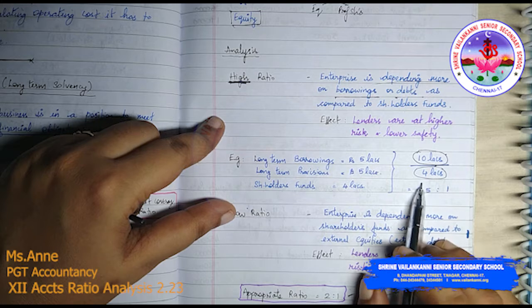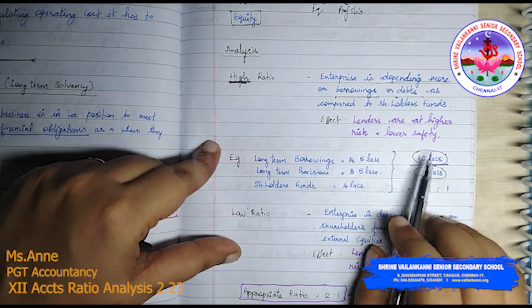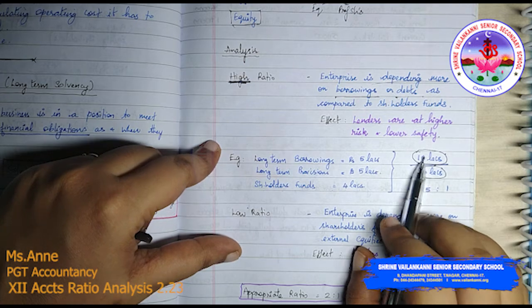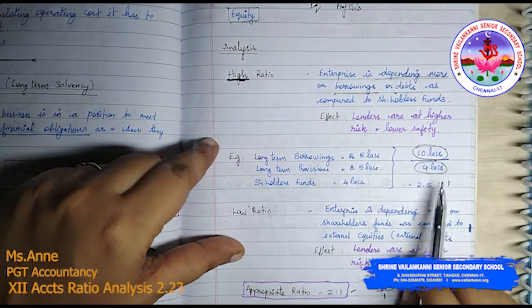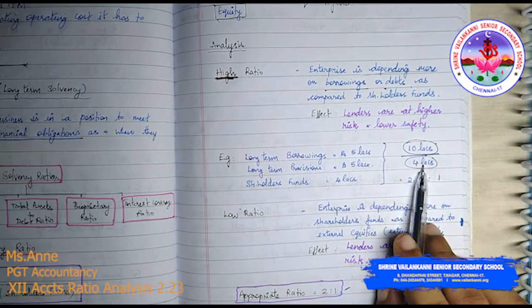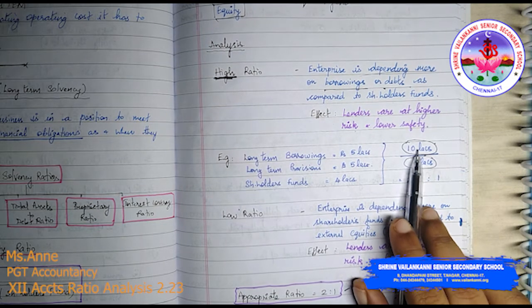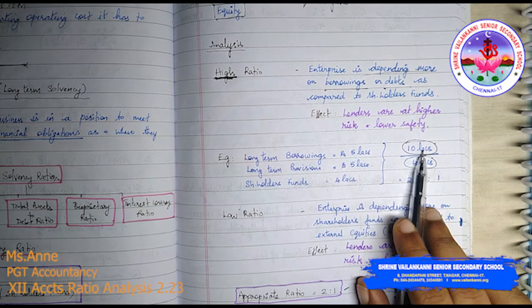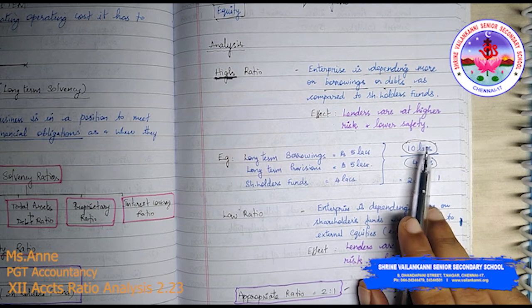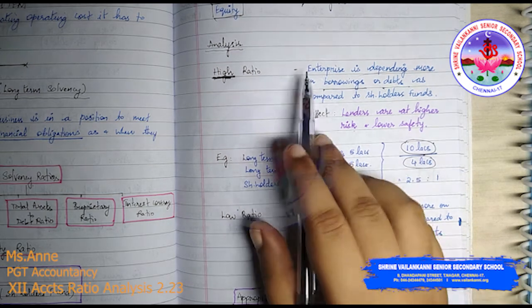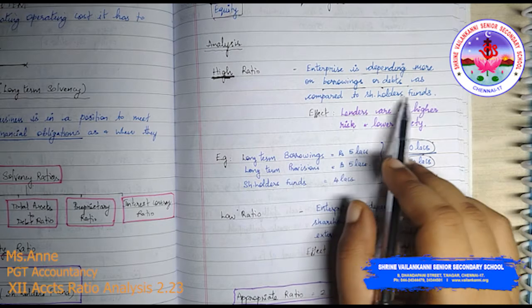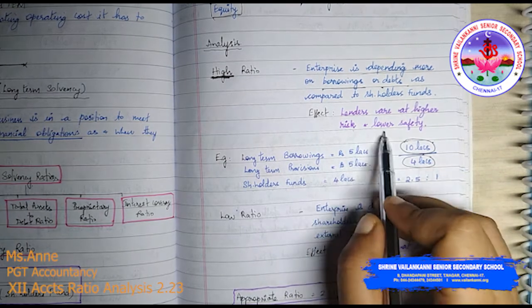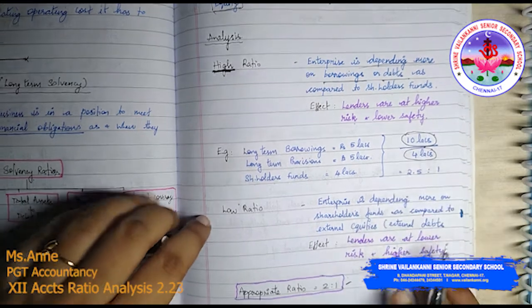Is it a safe position for the shareholders? Yes, it is a safe position for shareholders, but if you think the other way around, is it a safe position for debtors? No, the lenders are at high risk and low safety. Why low safety? Because the shareholders fund is very low, and the business is running with the funds of debt, that is the long term borrowings and long term provision. So the enterprise is depending more on borrowings or debts compared to the shareholders fund. So lenders are at high risk and lower safety. Okay, so this is what it means.